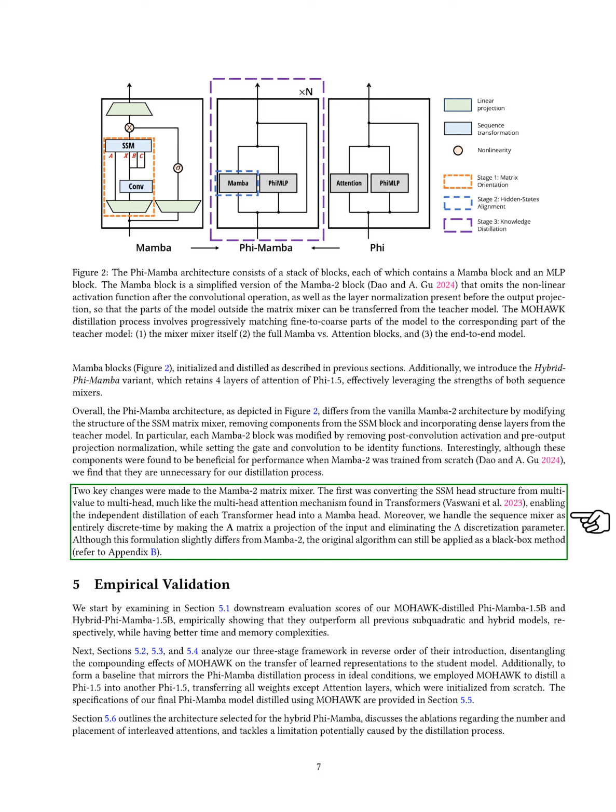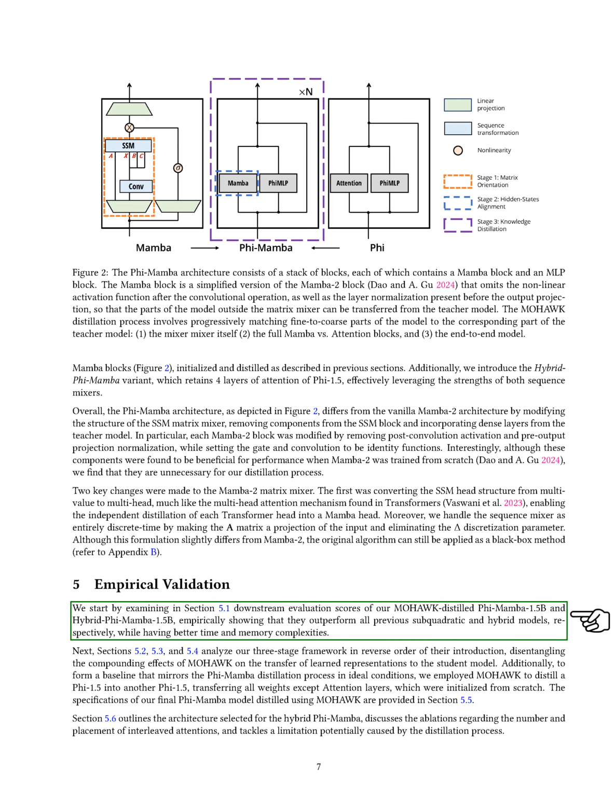Section: Empirical Validation. In this section, we begin by looking at the downstream evaluation scores of our MOHAWK distilled Phi Mamba 1.5b and hybrid Phi Mamba 1.5b models. We demonstrate that they outperform all previous subquadratic and hybrid models while also being more efficient in terms of time and memory usage. We then analyze our 3-stage framework in reverse order, breaking down how MOHAWK affects the transfer of learned representations to the student model.